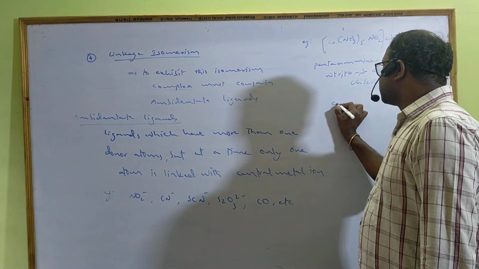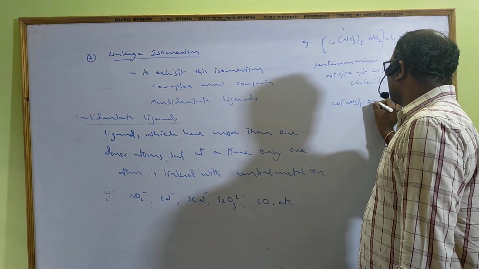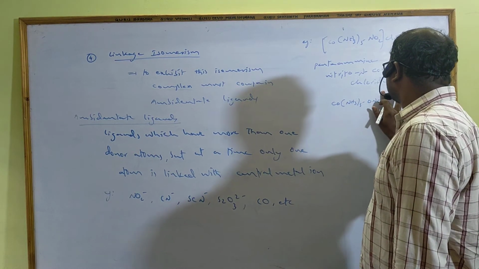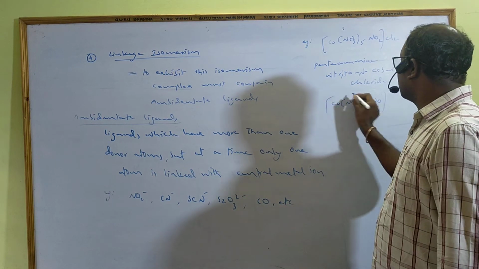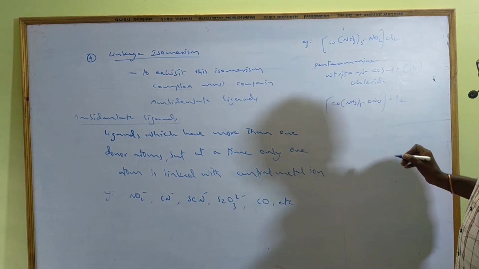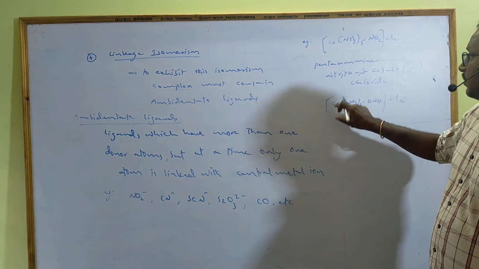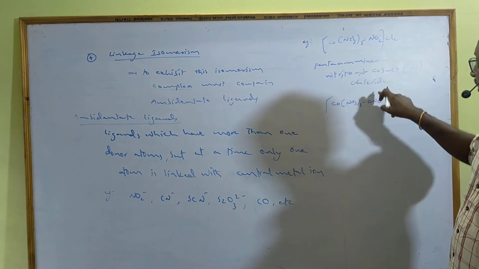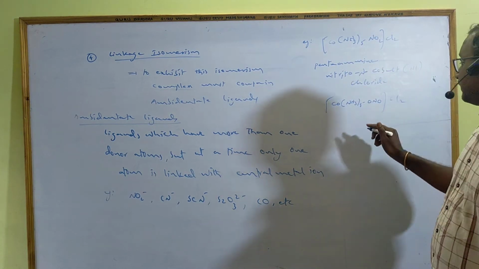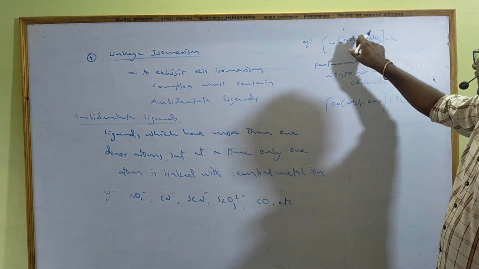If we have small n, there is confusion, that's why. And another one, [Co(NH3)5(ONO)]Cl2. These have the same molecular formula: cobalt, 5 ammonia, NO2, Cl2. But here nitrogen donates the electron pair to the cobalt, and here oxygen donates the electron pair to the cobalt.